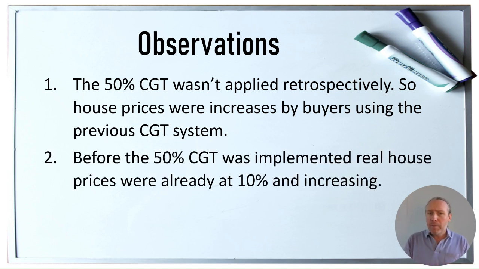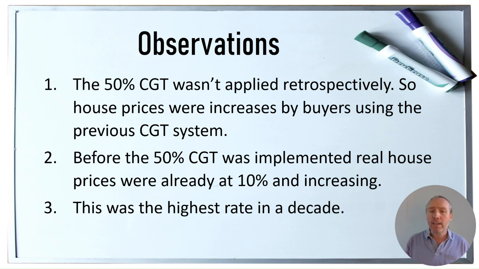So when the 50% discount came in, the real house prices, so this is the amount above inflation, was already at 10% and had been increasing for the years previous to that, and was at the highest rate that it had been for a decade.